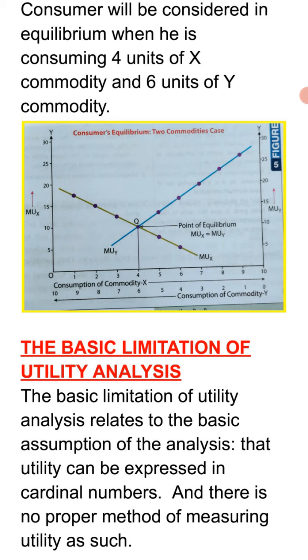For example, it provides 10 utils of satisfaction to me, and it provides 100 utils of satisfaction to a person who has not consumed food for the last 2 days. So utility may differ, and there is no scientific method of calculating utility. This is the basic limitation of the utility analysis.